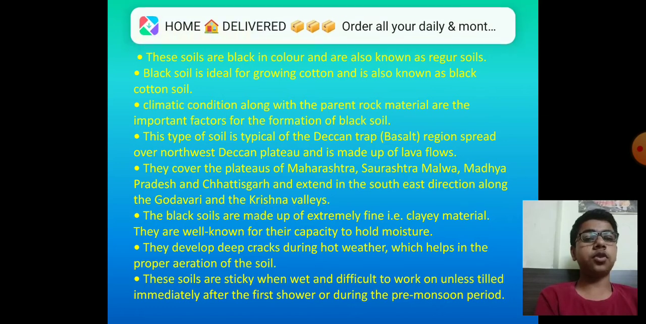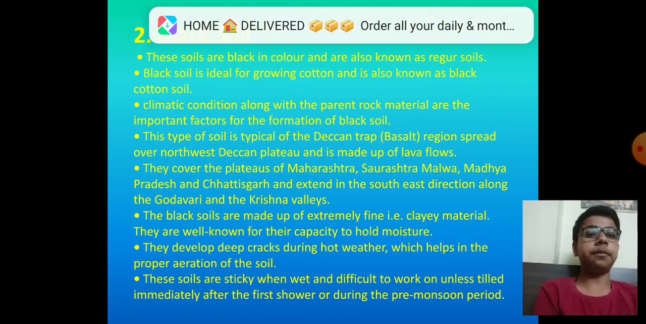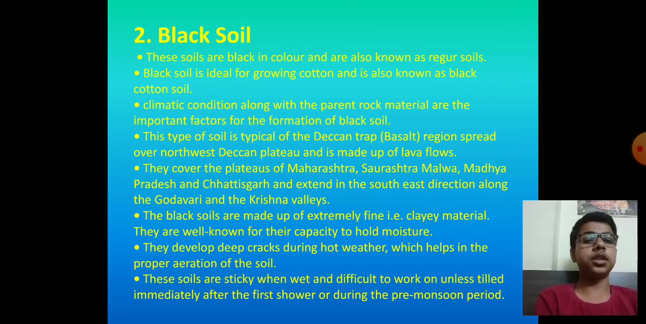This type of soil is typical of the Deccan Trap region, spread over the northwest Deccan Plateau, and is made up of lava flows. They cover the plateaus of Maharashtra, Saurashtra, Malwa, Madhya Pradesh and Chhattisgarh and extend in the southeast direction along the Godavari and Krishna valleys. The black soils are made up of extremely fine, that is clay, material.